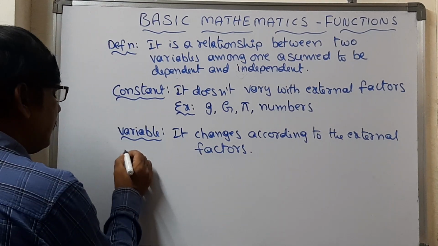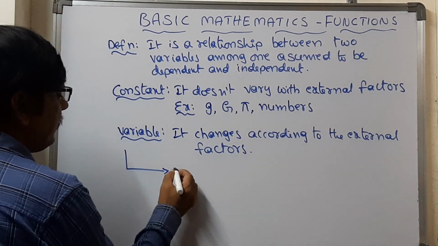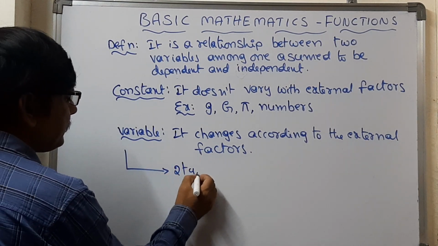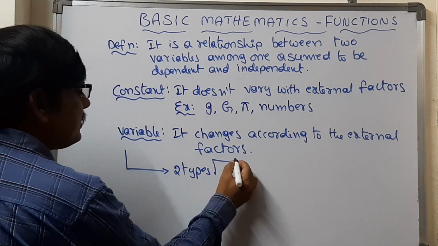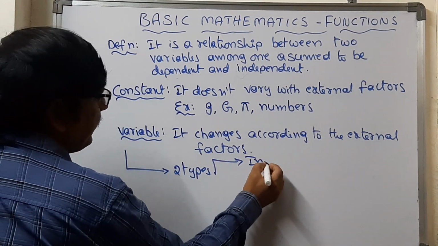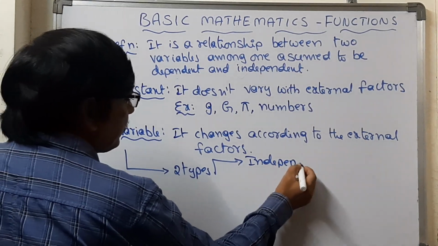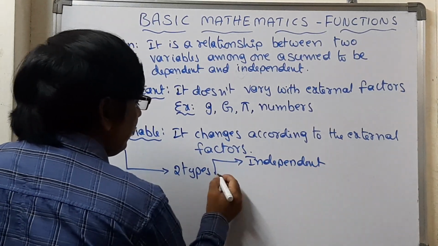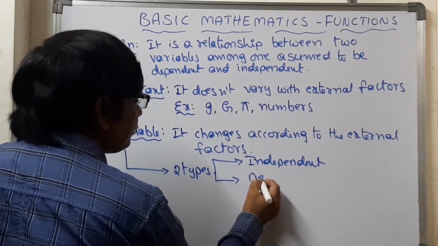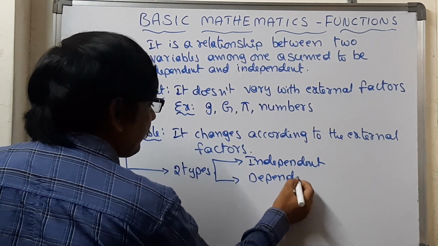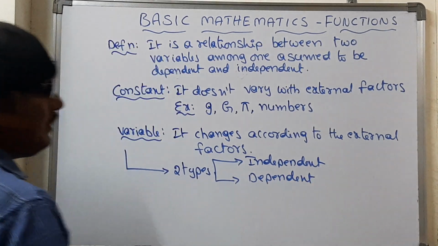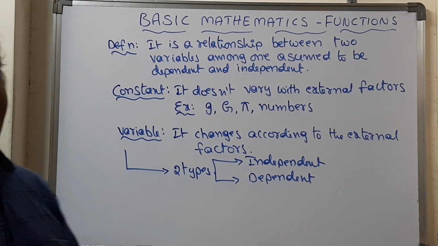How many types of variables are there? There are two types. One is independent, and the second one is dependent. What is meant by dependent and what is meant by independent?